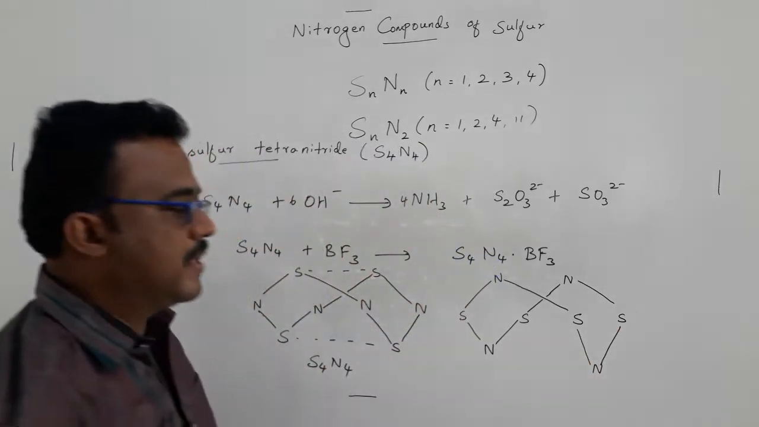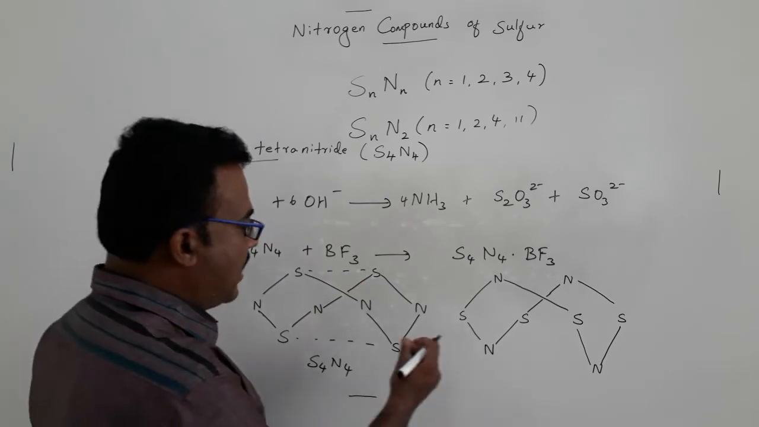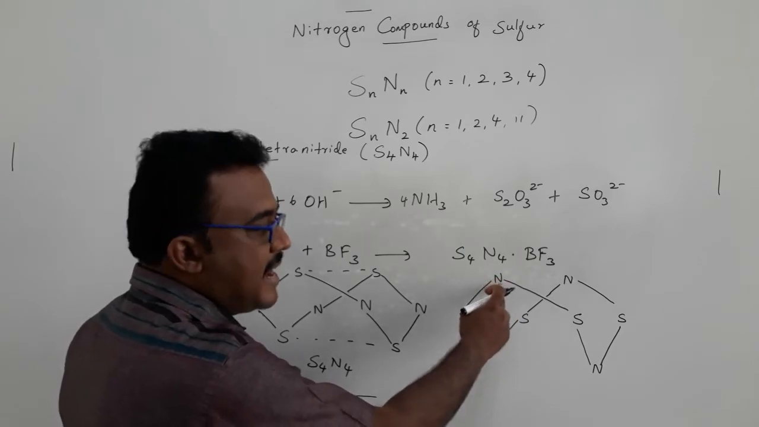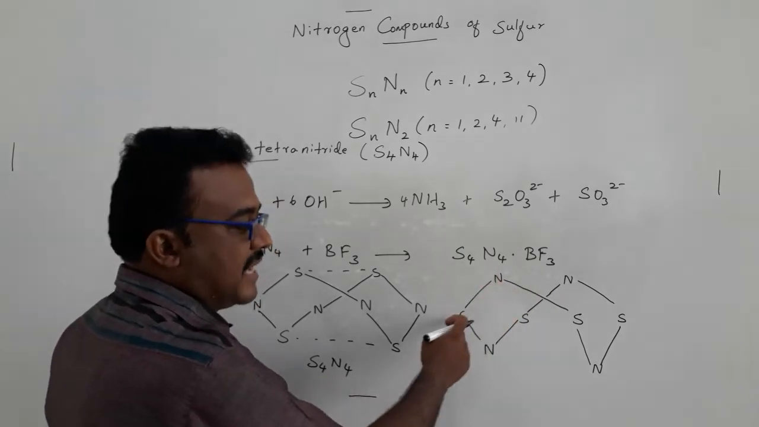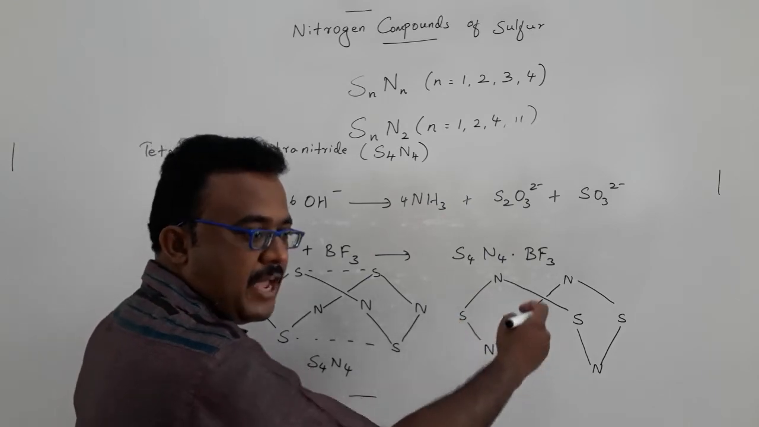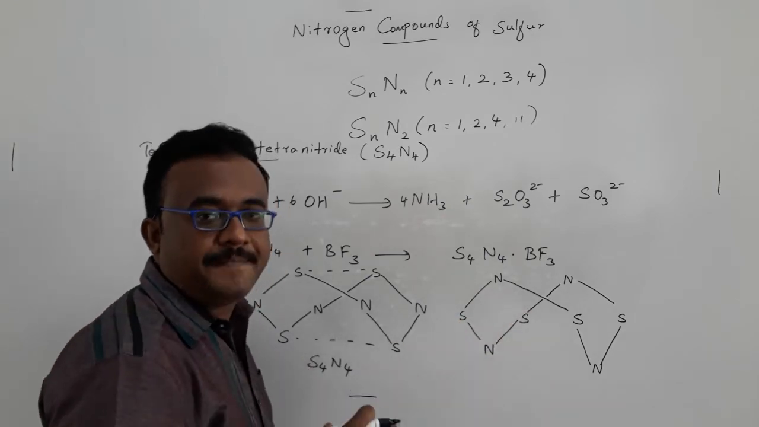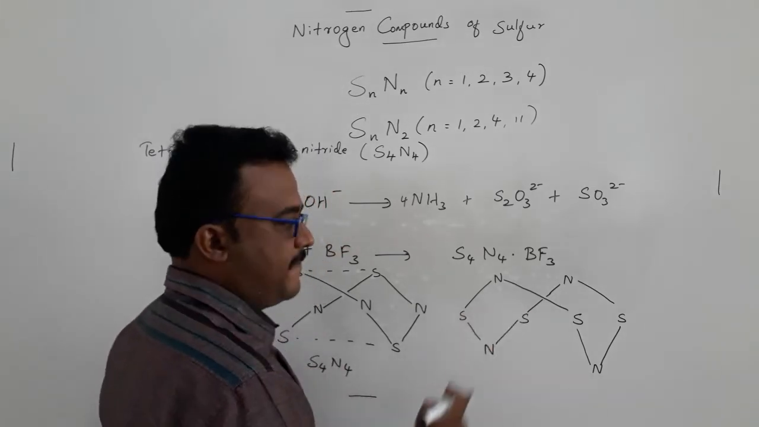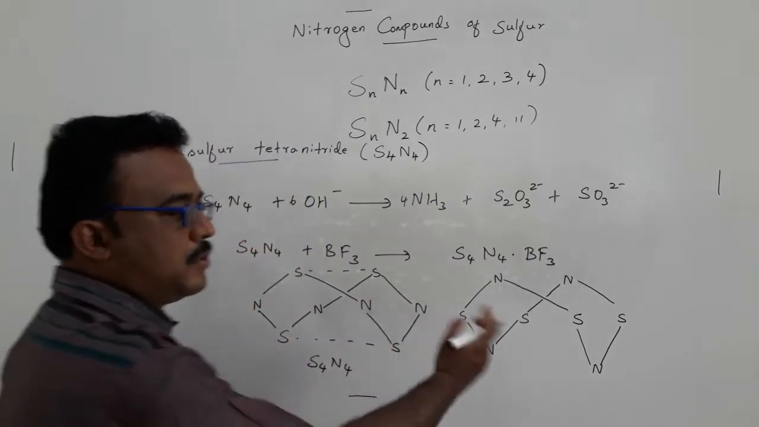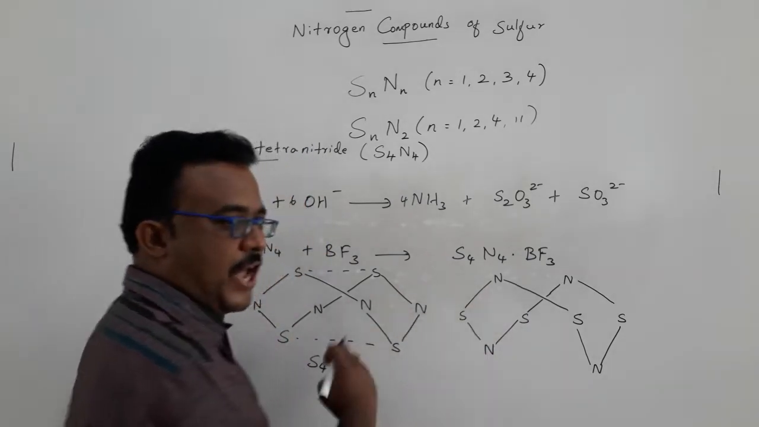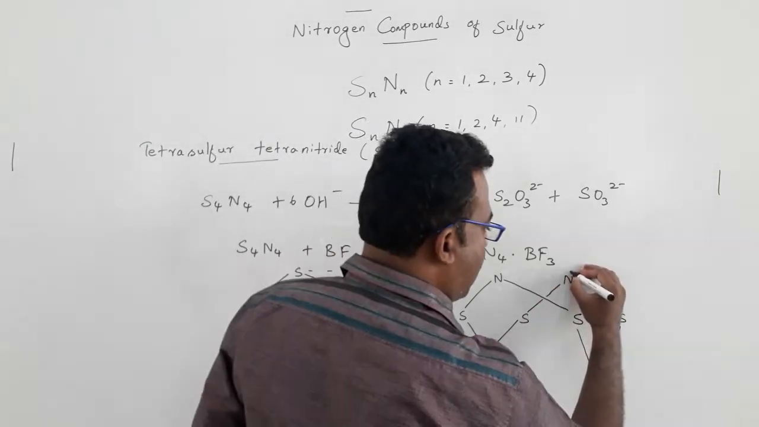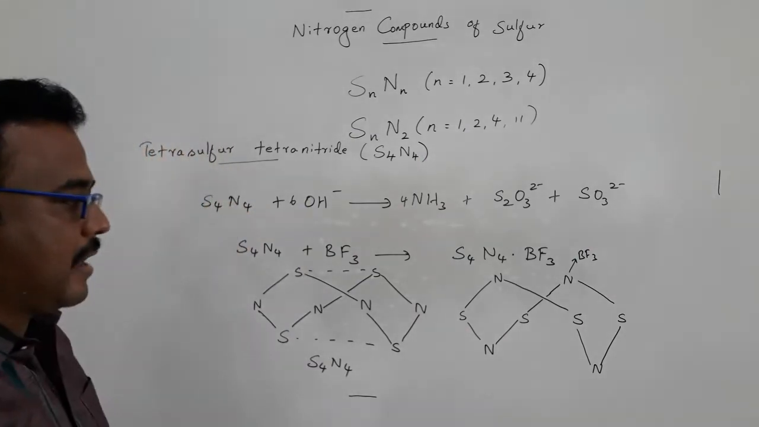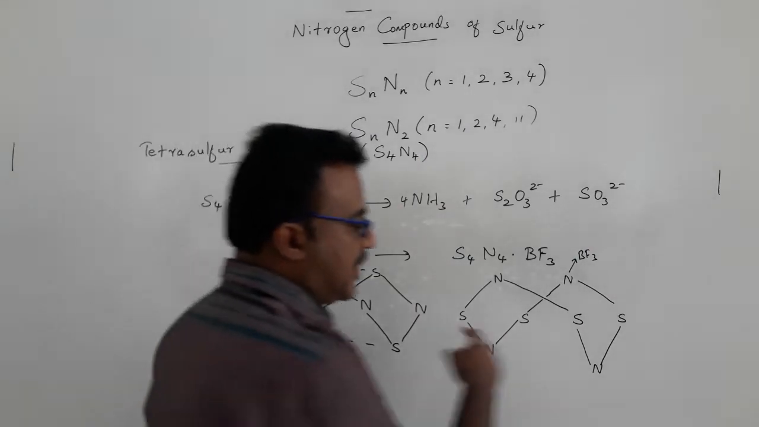You can see how the structure has changed. In this case, each vertex of the tetrahedron is now occupied by nitrogen atoms, and each vertex of the square is now occupied by sulfur atoms. So the structure was changed from one form to another form, completely changed. One of the nitrogen atoms was bonded with boron trifluoride. Okay, so now I have to go and discuss their structure in detail.